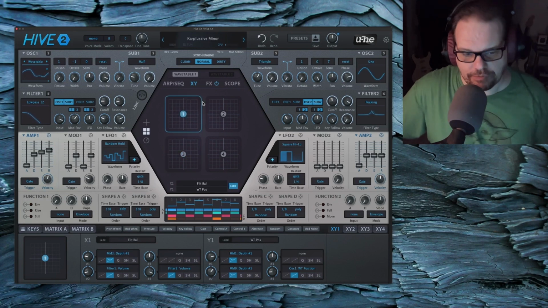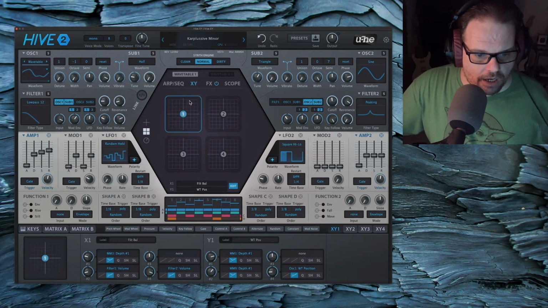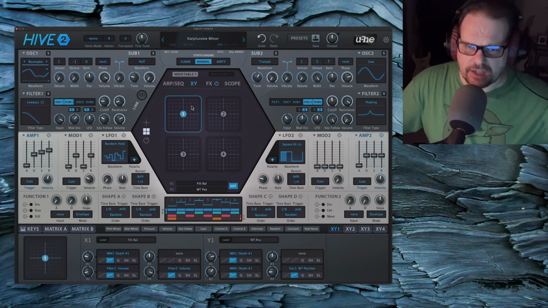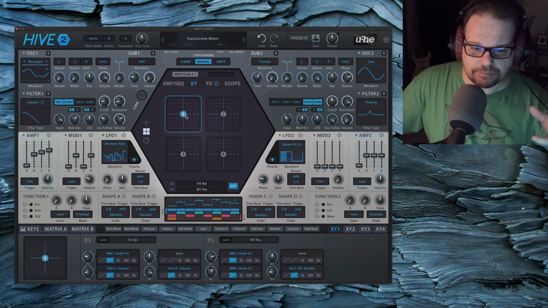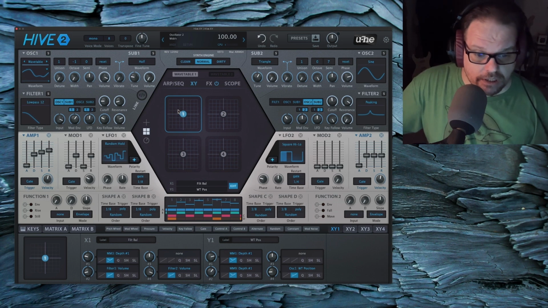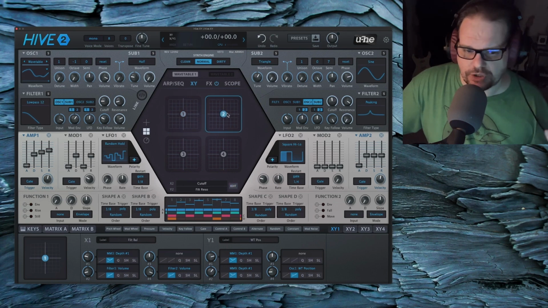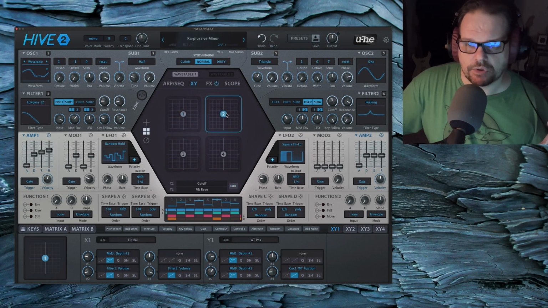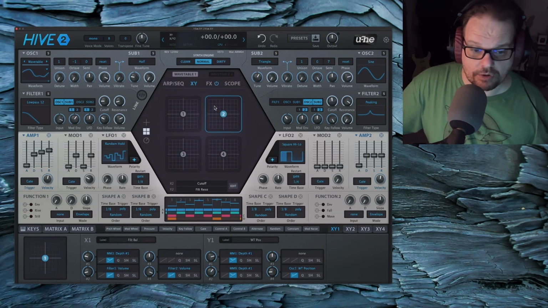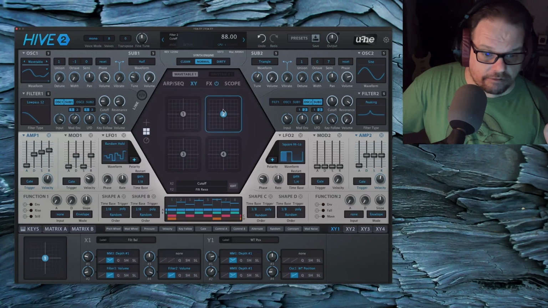I could go through what each one of these do, but basically XY1 is usually some kind of something going on within the oscillator. So it's often used for oscillator detuning or something happening with the wavetable. XY2 is usually controlling the filter, or sometimes it will control the brightness of some of the new filters that we have in Hive 2.